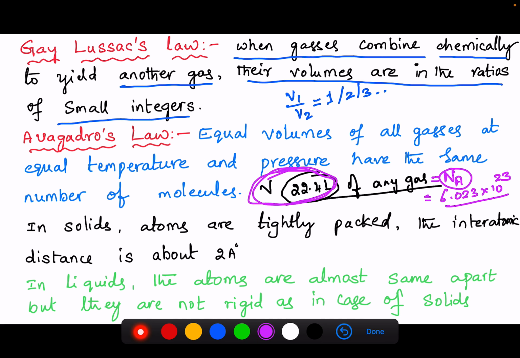In solids and liquids, the interatomic or intermolecular distance between the molecules is small, in the order of 2 angstroms. So solids and liquids are tightly packed.